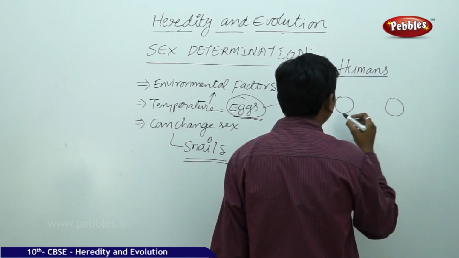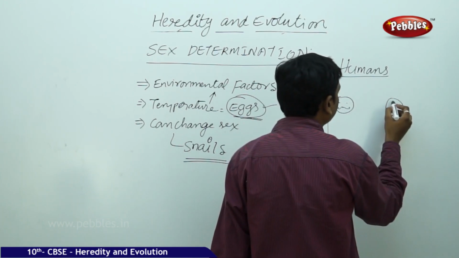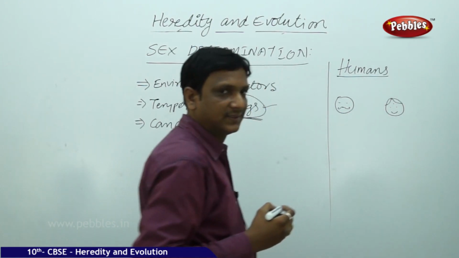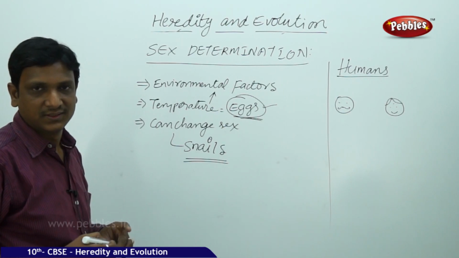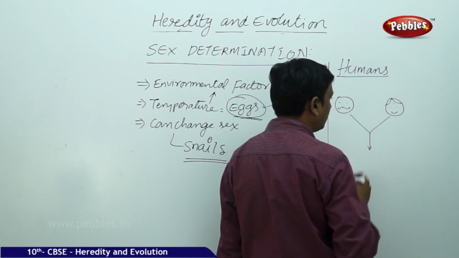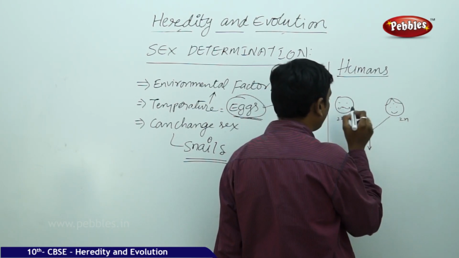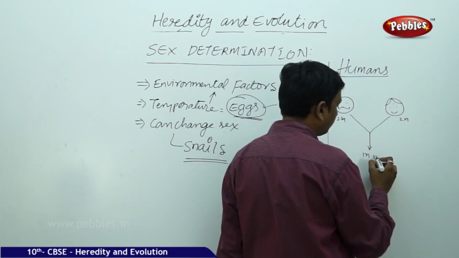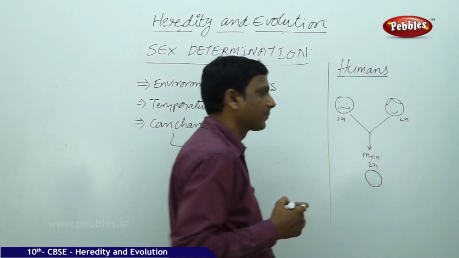As we have discussed earlier, father and mother have two sets of genes, two sets of chromosomes, and during sexual reproduction they share one set. Here two sets are there, 2n, 2n, 1n is given here, 1n is given here, 1n plus 1n, 2n. The young one will have two sets again.